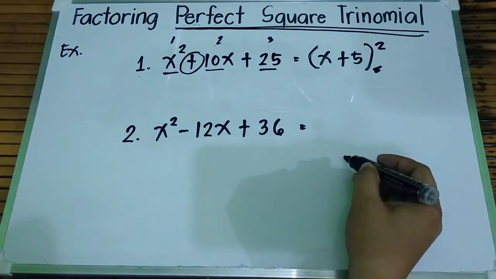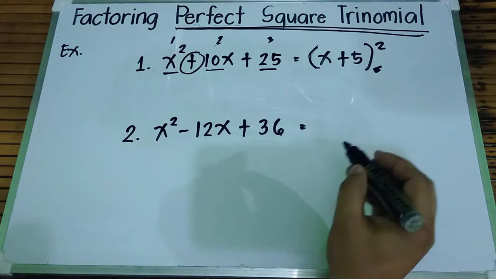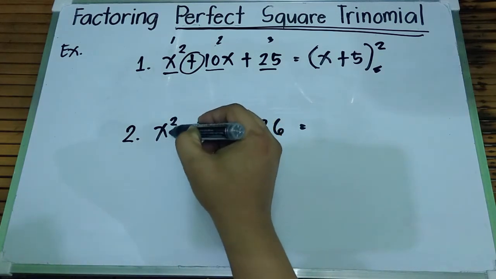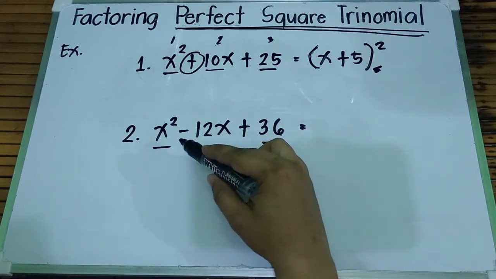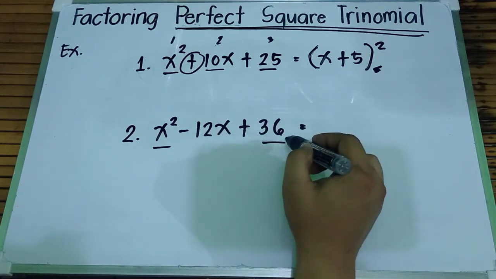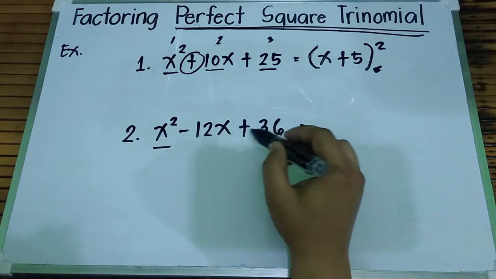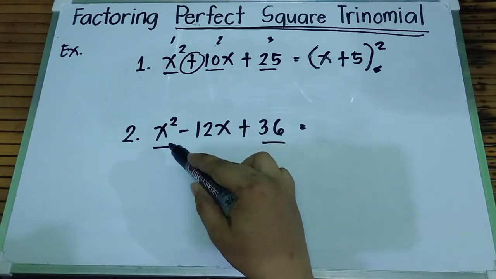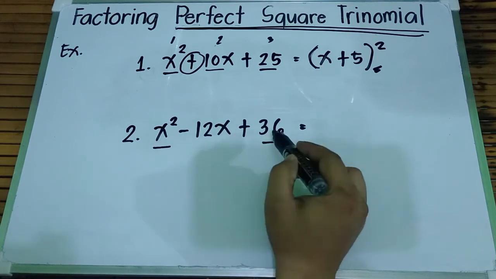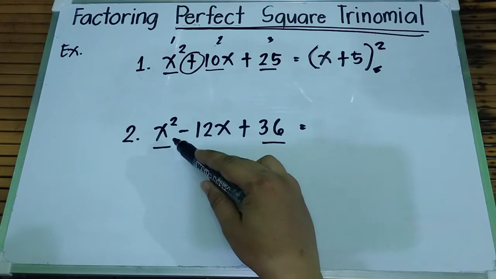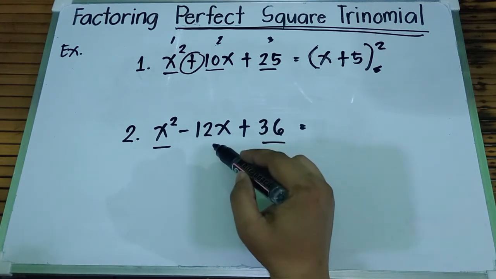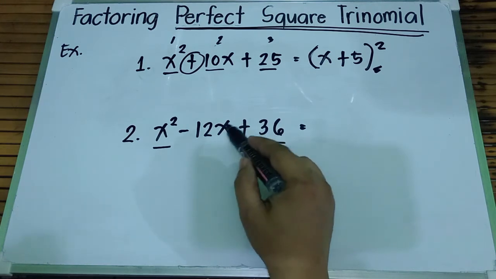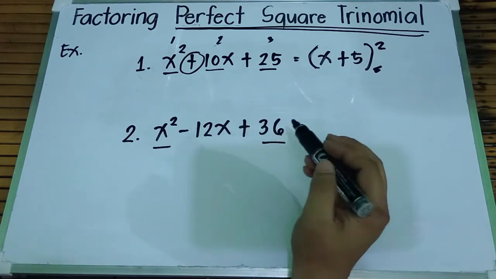So, again, check natin kung perfect square trinomial ito. Dapat perfect square yung ating first term at saka third term. So, yung x squared ay perfect square, yung 36 ay perfect square. And then, our middle term, twice the product of the square root of the first term and the third term. So, square root ng x squared, that is x. Square root ng 36 ay 6. So, 6 times x, that is 6x times 2. Makukuha natin ay 12x.